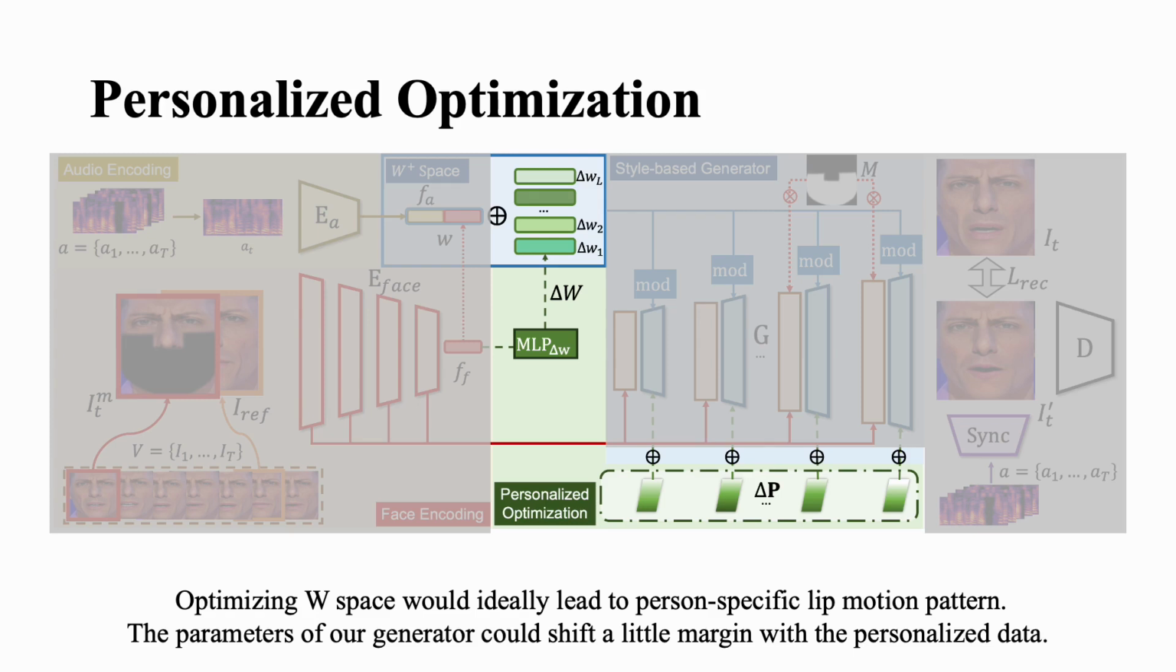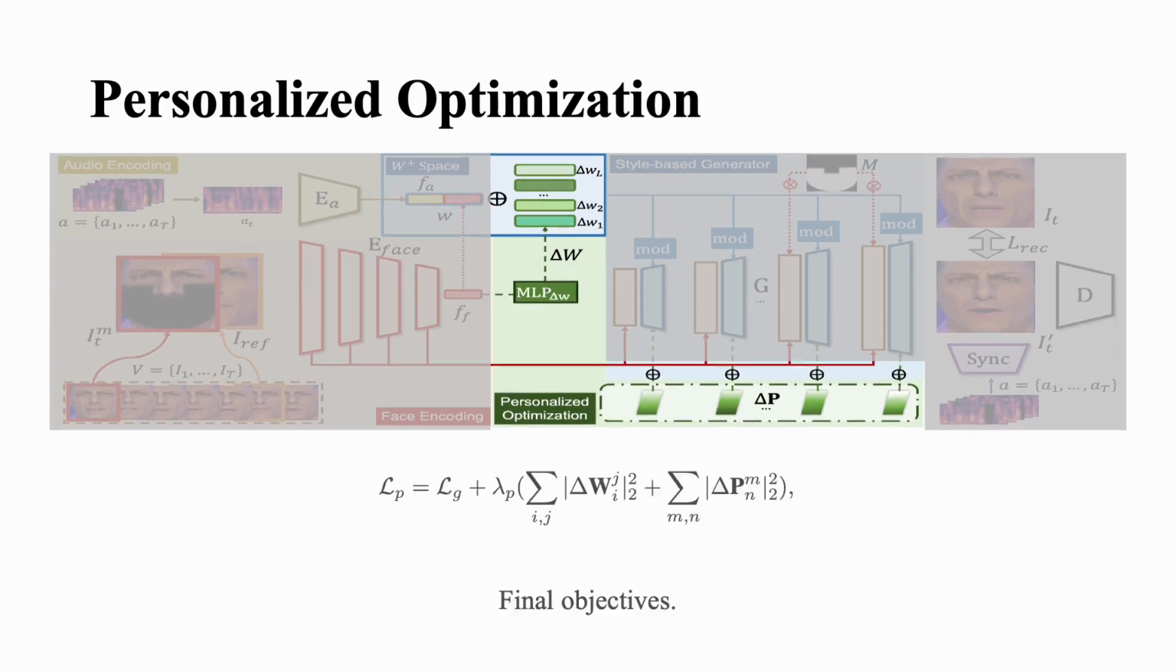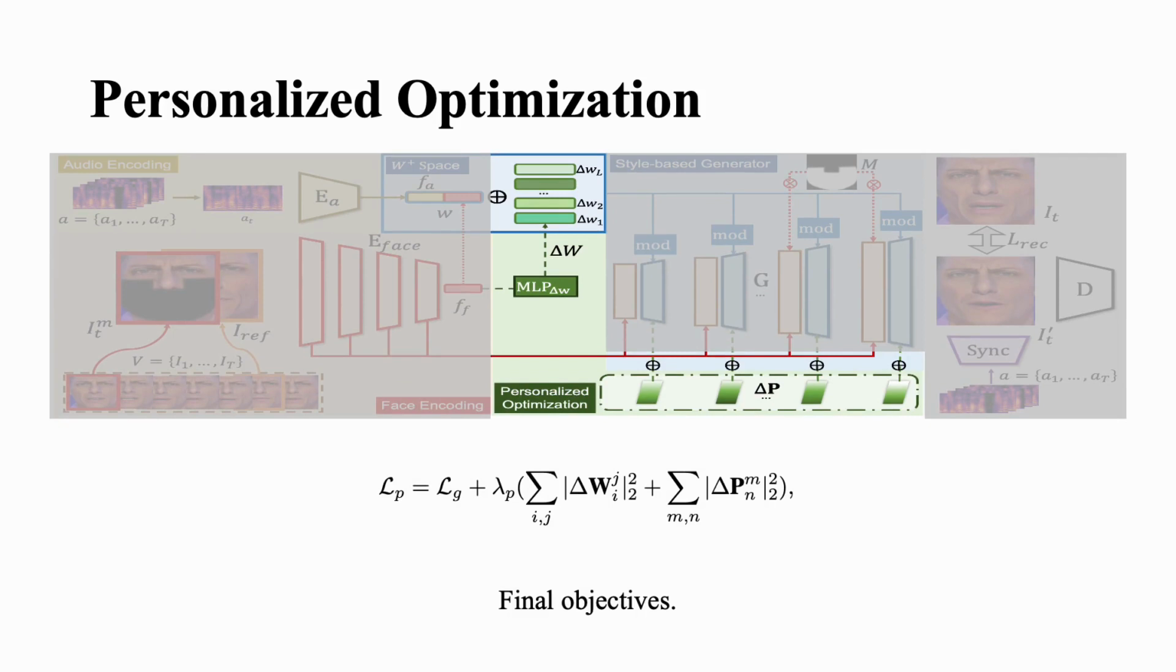In addition, the generator most accounts for the synthesizing quality. We allow the parameters of our generator to shift a little margin to delta P with the personalized data we use. Thus, the final objectives can be summarized as follows, where the first term denotes the overall loss functions across the generalized training, and we restrict the displacements in a limited step. Next, please watch our supplementary video.